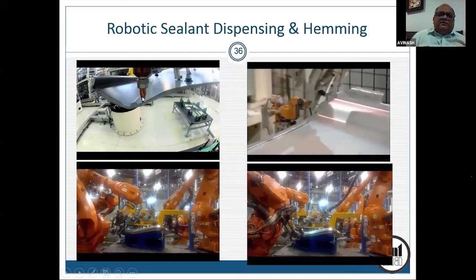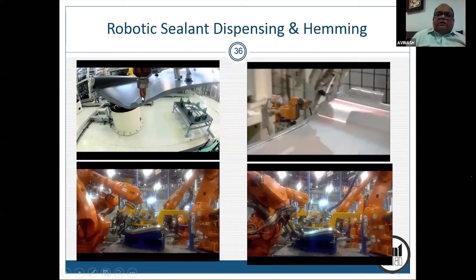And here this thing is dropping the jelly in the crevices so that after folding there is no gap left, okay, for the sake of waterproofing. Now in this case the vacuum cup is moving the part and this nozzle is remaining fixed and the part is moved. So there are two approaches: either you move the nozzle or you move the part.